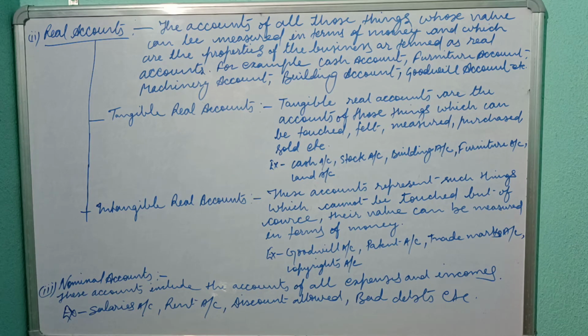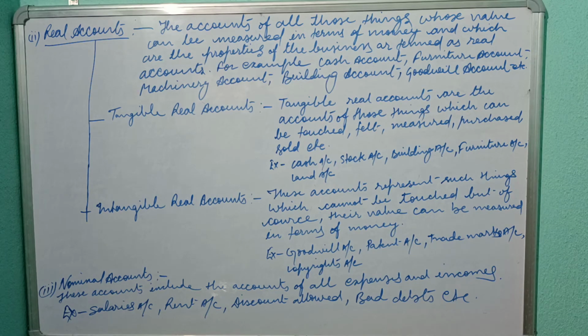For example, cash account, furniture account, machinery account. For cash account, there is no need of explanation about cash, because cash has value, obviously. And furniture is also sold and purchased, that's why furniture has value.